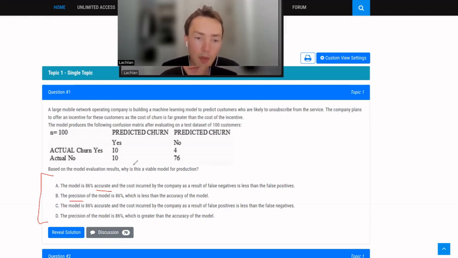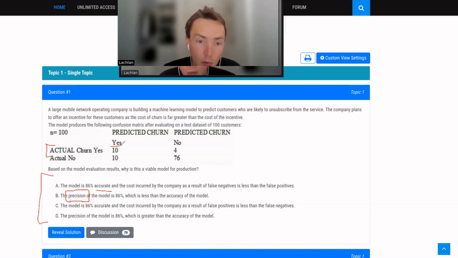So precision is when we're concerned with the positives. We don't care about the negatives. In this case, a positive would be the customer churns, right? So to interpret this matrix, this is our prediction for positives.